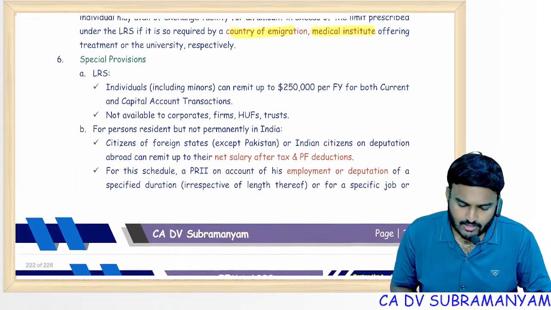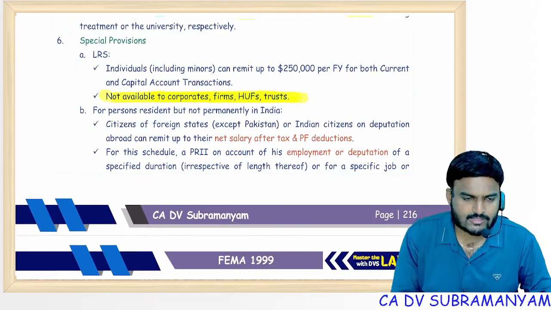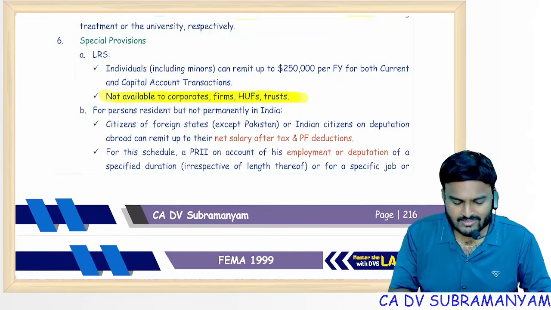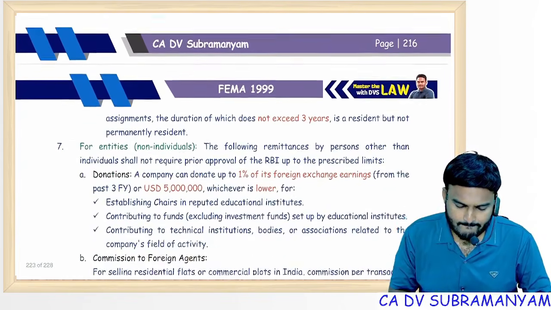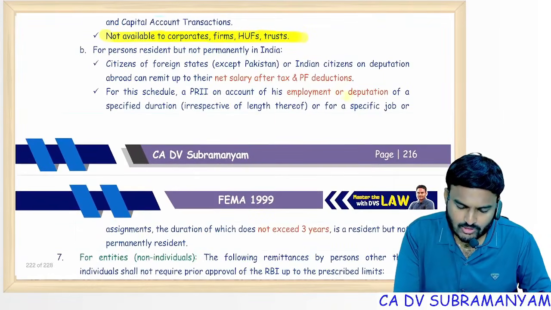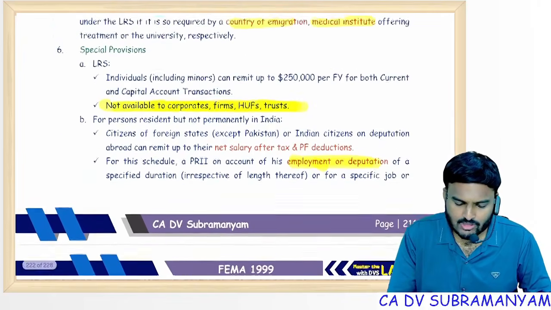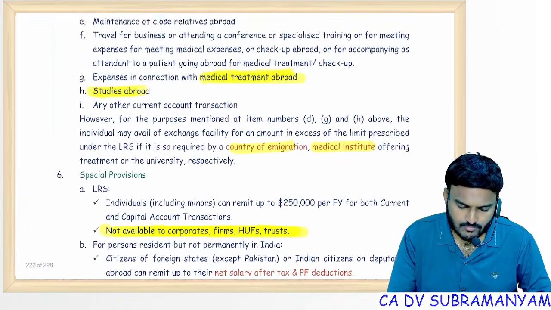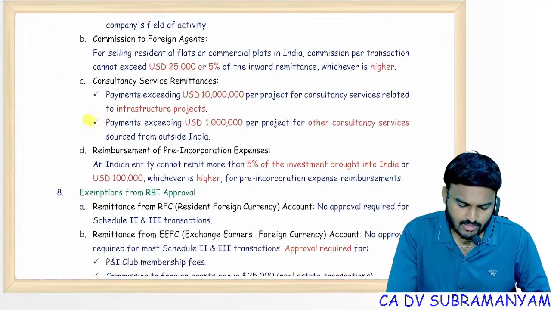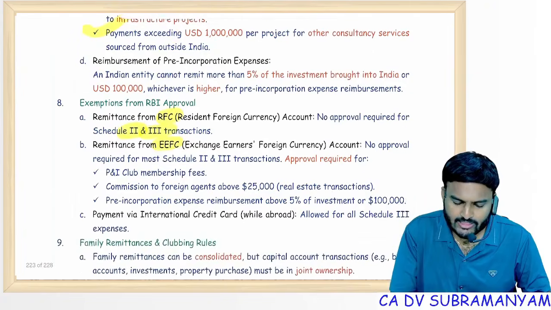Okay. LRS is applicable for persons. It is not applicable to corporates, firms, HUF, trust. For them, a separate schedule is there. Donations, agency commission, we already discussed. Deputation basis, I already told: on deputation basis, he can withdraw net salary in foreign exchange. LRS limits also not applicable. And capital account transaction related special points are there. This I covered. RFC, EFC: you can carry Schedule 2, Schedule 3 without any limits.